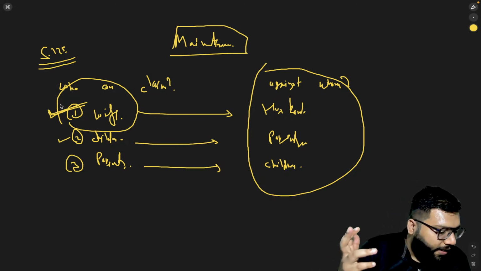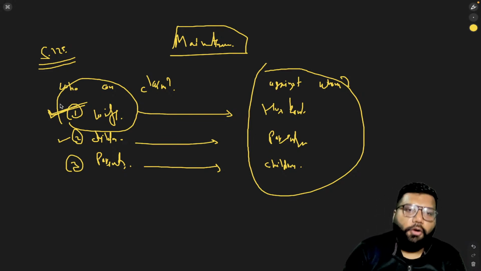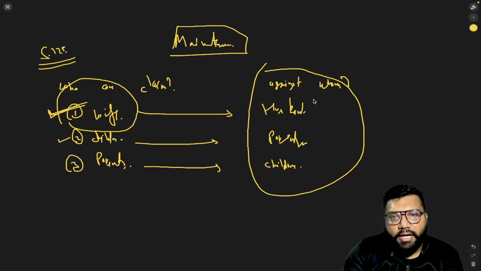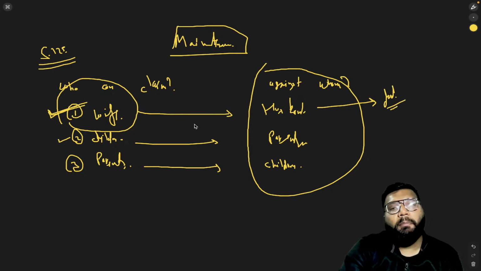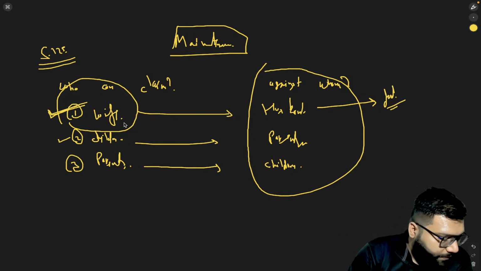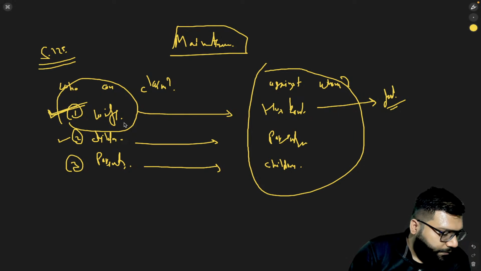Okay, can I raise another question now? Now my second question. If the husband has already died, just assume that the husband has already died, can the wife claim maintenance under section 125 from her father-in-law, from the father of the husband? So as far as the wife is concerned, can a wife claim maintenance from her father-in-law under section 125 of CrPC? Anyone who likes to answer.